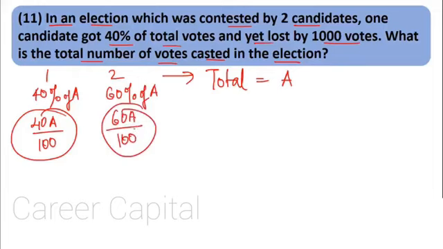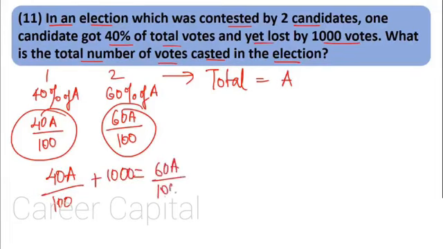Now what they have given is that the candidate who got 40% lost by 1000 votes. That means the second candidate got 1000 votes more than the first candidate. So the first candidate got 1000 votes less than the second candidate, right? So the first candidate plus 1000 votes is nothing but the second candidate.